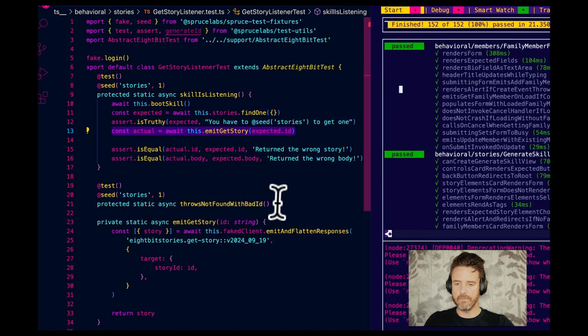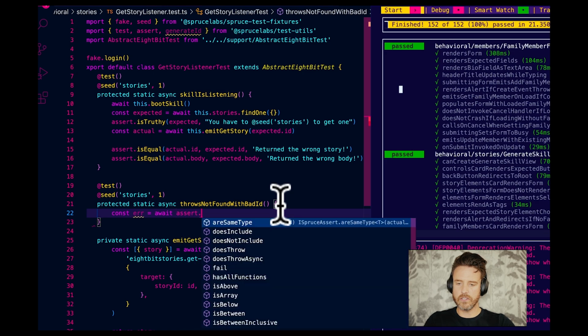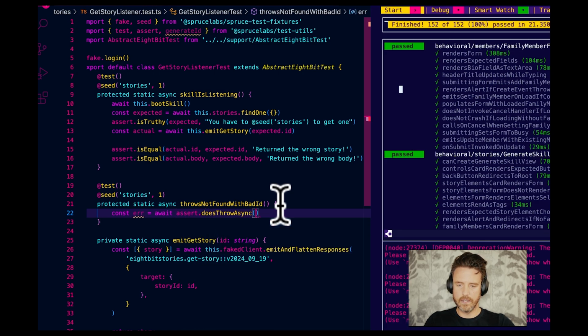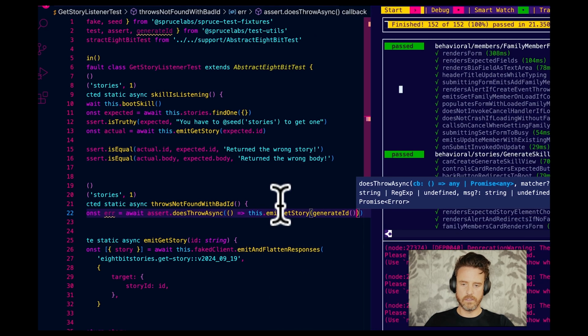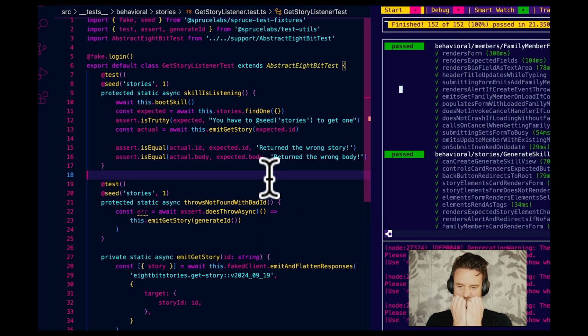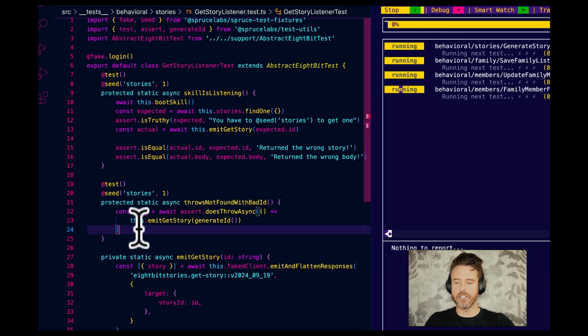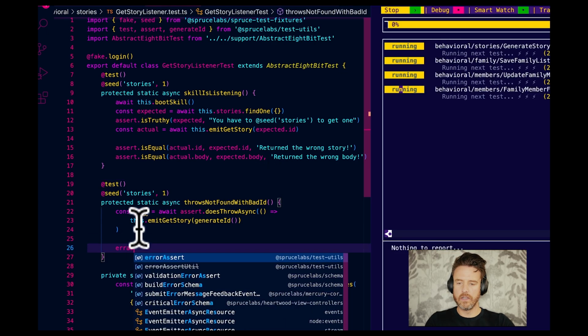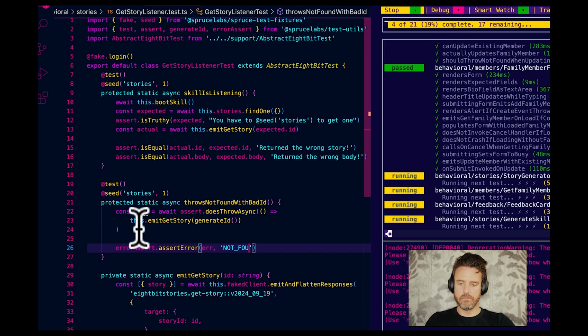We're not even going to copy that. Should not even have done that. Watch, const equals await assert.doesThrowAsync, this.emit get story, generate ID. All right, that's going to force us. Oh, well, it threw because it didn't find it, but watch this. Assert error, error not found.